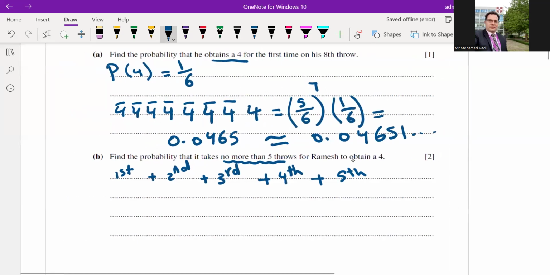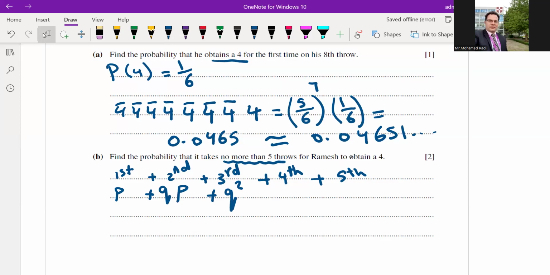How to calculate the answer? From the first time, this means P, which represents the success, which is 1 out of 6. But from the second time, it means first is not, but second is. Third time, not get first, not get second, but get it in the third.